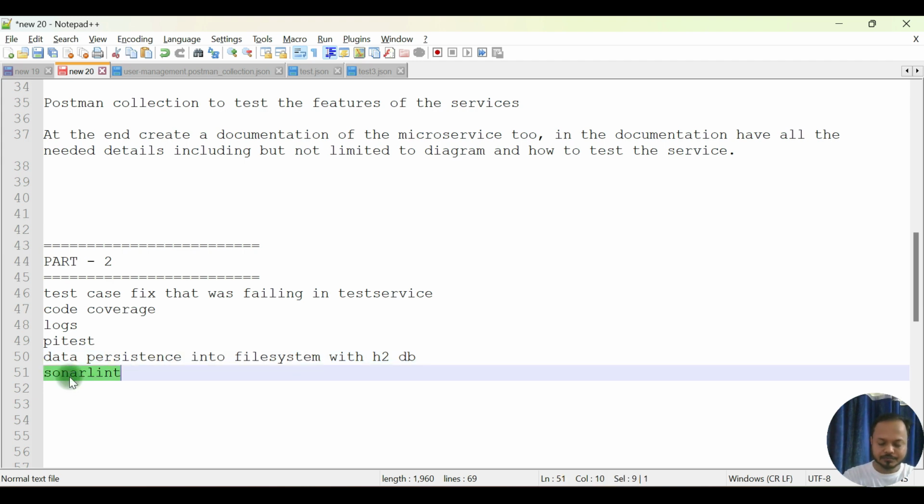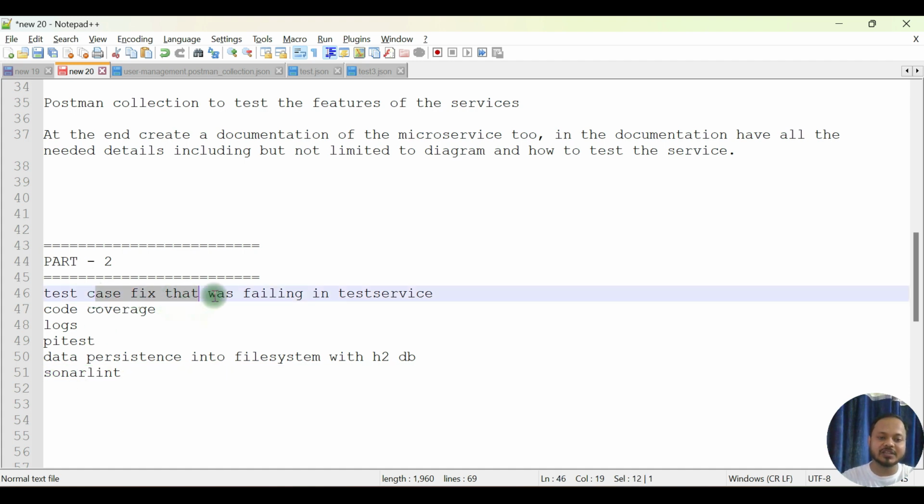At last, I want to measure the static analysis of the code. Entire code is generated by ChatGPT itself, right? So SonarLint is a tool that will do the static analysis of the code, and we'll see if any improvement in the code is needed or not. So we'll try that out. So let's go one by one.